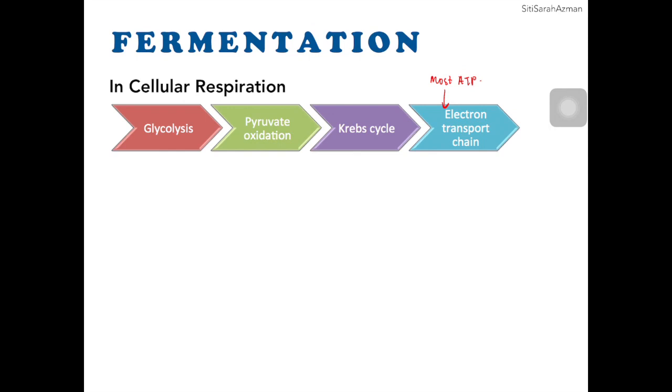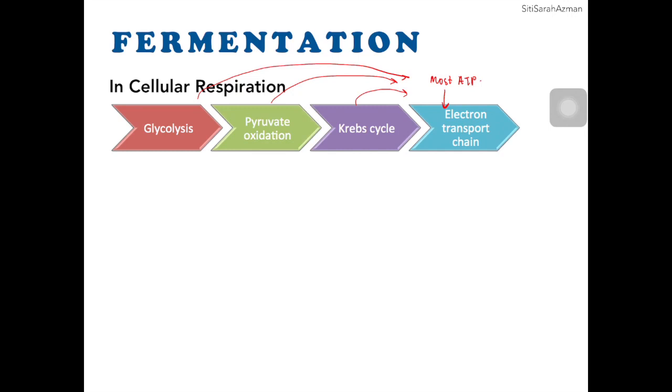The NADH molecule and FADH2 molecule, the electron carriers from glycolysis, pyruvate oxidation and Krebs cycle, will be brought to electron transport chain, and then the electrons will be transferred, and at the end we have chemiosmosis, where ATP is being generated.